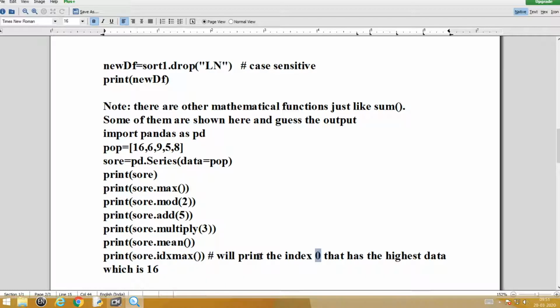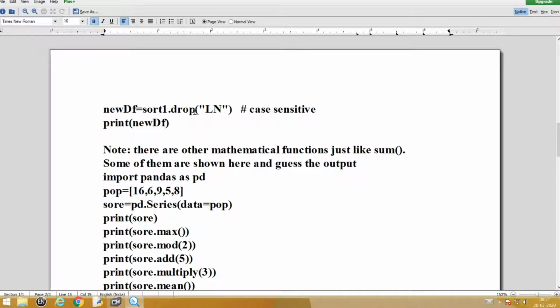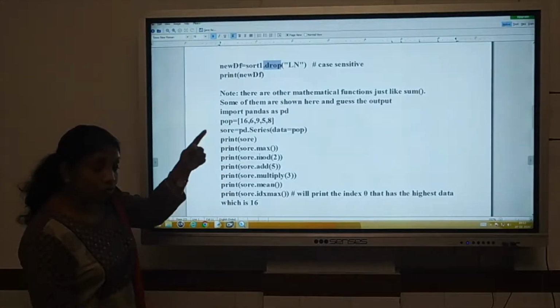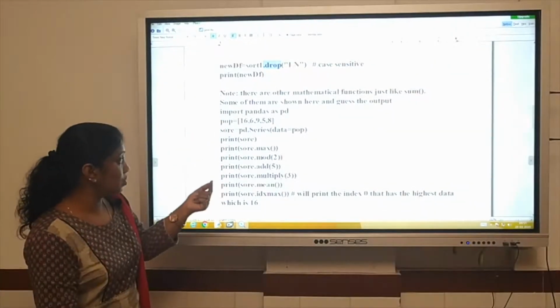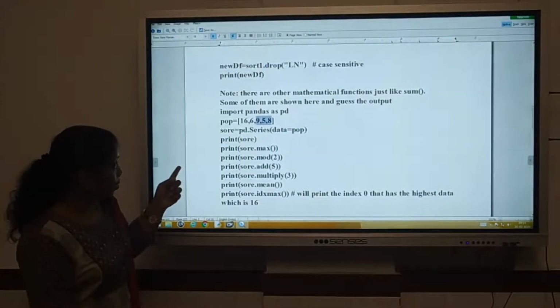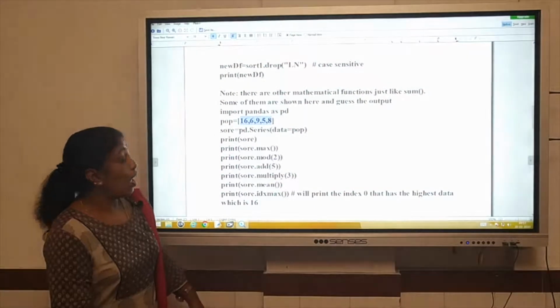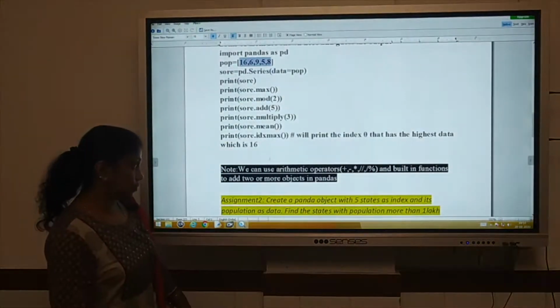So understand, among this, for you the newcomer is idxmax. All other functions are known to you. And of course, drop is also a unique function in your Pandas series. So you go through all these things, try out every function with another set of values and let me know whether you are getting the same answer as we are discussing over here.